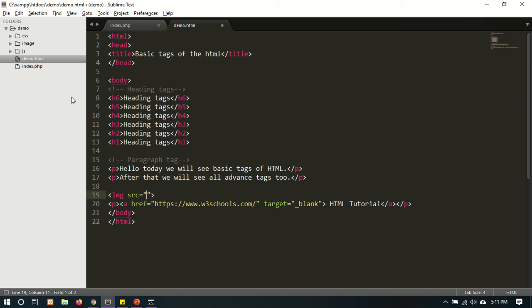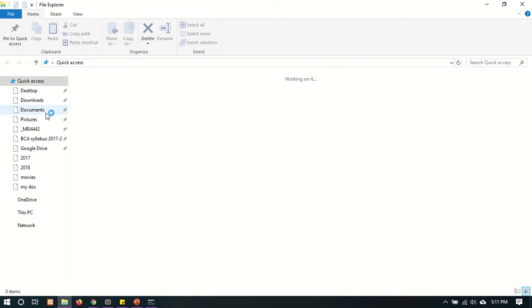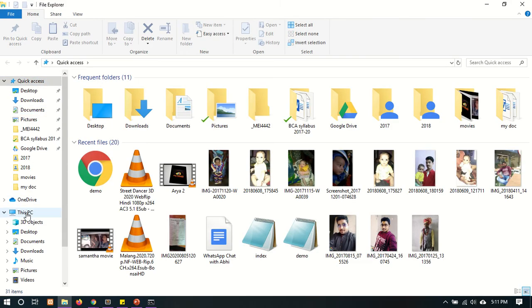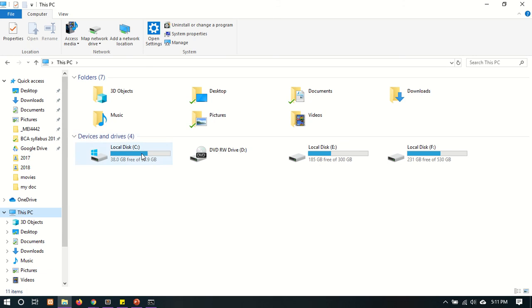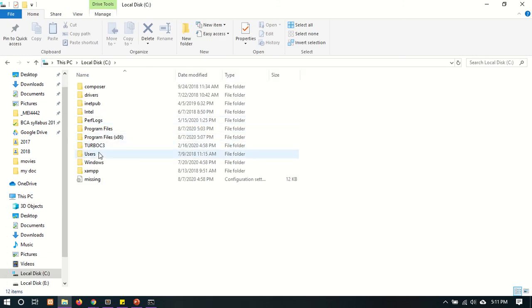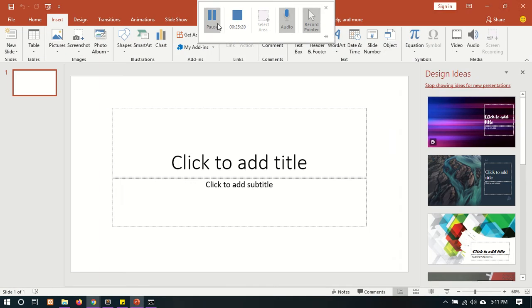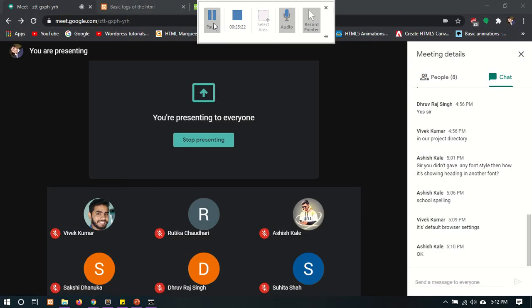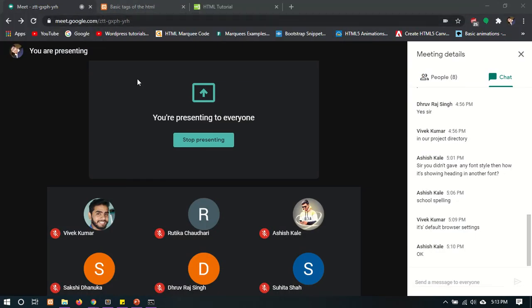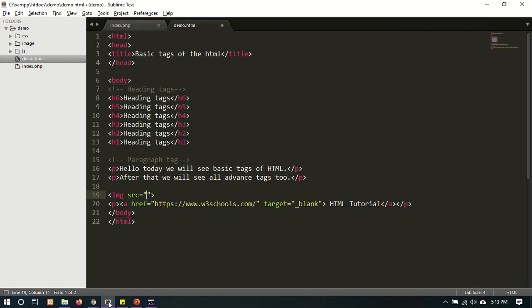In my project, there is one image folder. In this, we are going to give the path of the image.